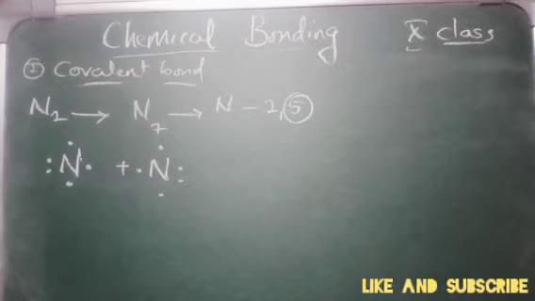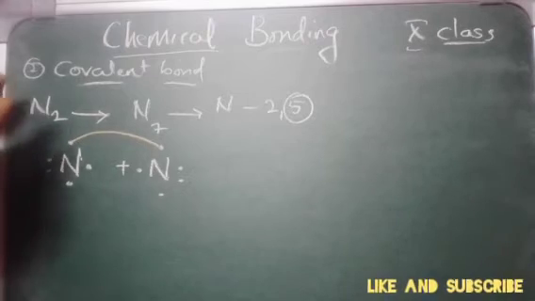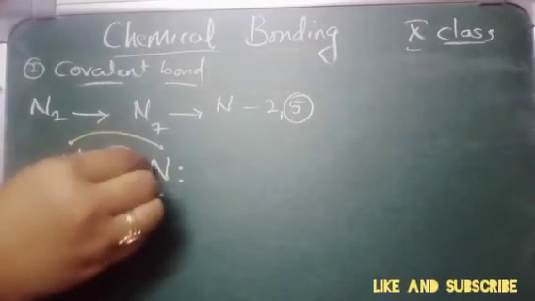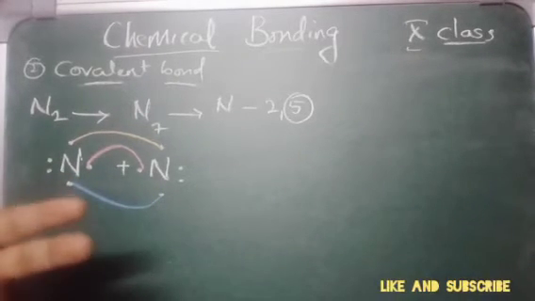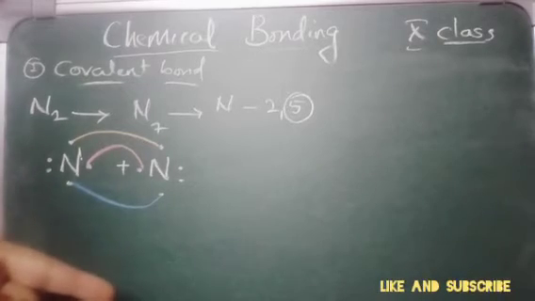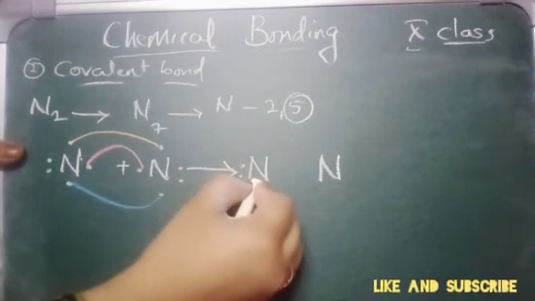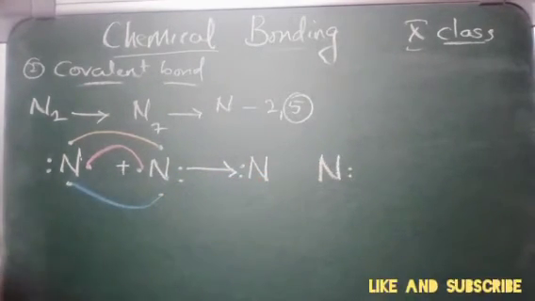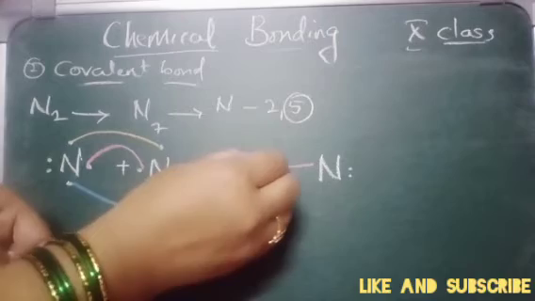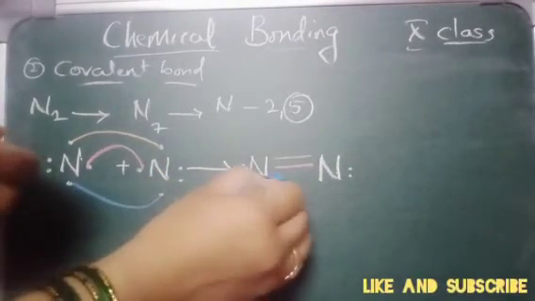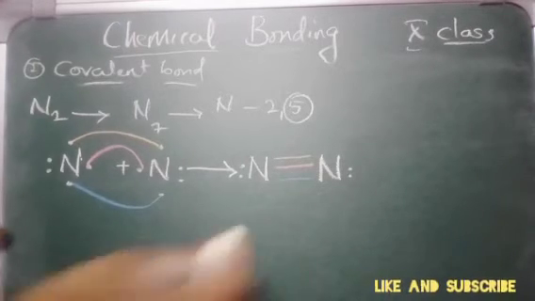Now what is happening here? You see, this electron is getting bonded with this electron, and this electron is getting bonded with this electron, and this electron is getting bonded with this electron. So here you can see triple bond formation. You can see nitrogen, nitrogen, and these are the bond pairs of electrons. Now you can see one bond is formed here, second bond here, and third bond here. So this is called a triple bond.